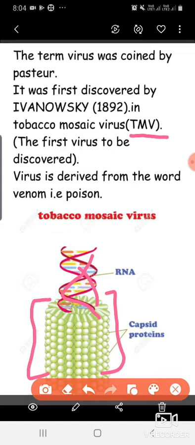I think you are familiar with the term viroid. A viroid is a virus in which the nucleic acid has no protein coat.